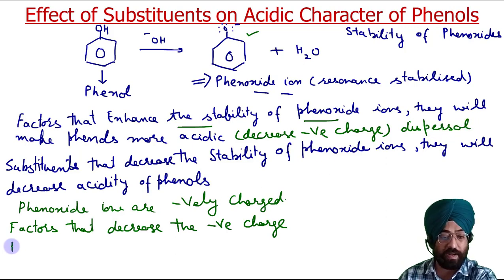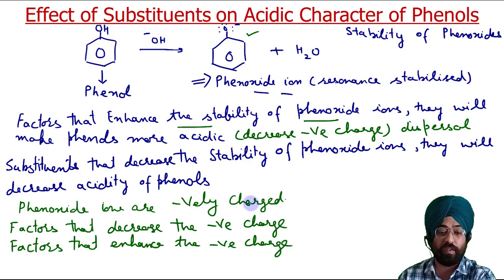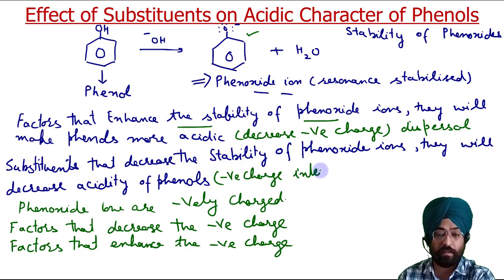On the other hand, factors that enhance, or we can say intensify or increase the negative charge, will make them less acidic. So here the negative charge intensifies, that means it increases.